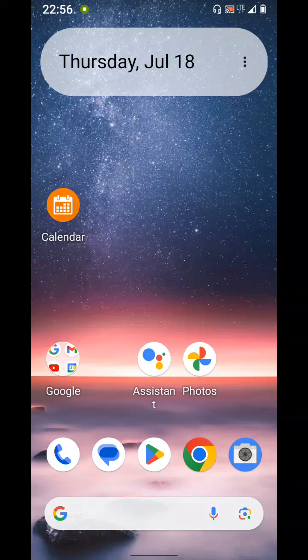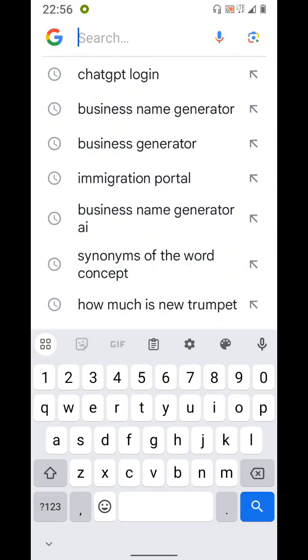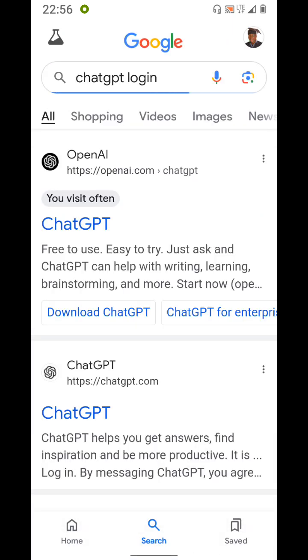Now, let me go to Google search. You see, I already have a ChatGPT login, so let me use my own ChatGPT login. Just tap on it. Can you see it has opened? So I'm going to tap on ChatGPT. Wait and see. It's loading. Just be patient.